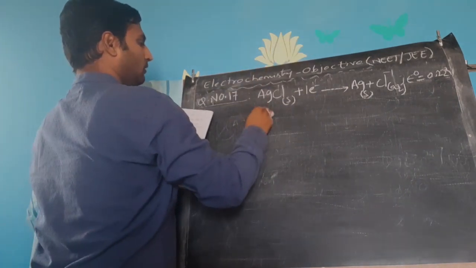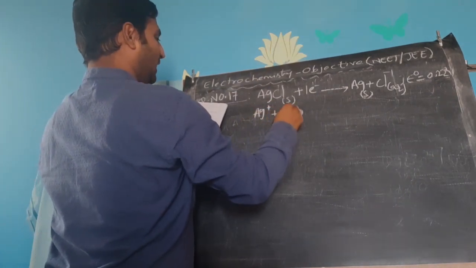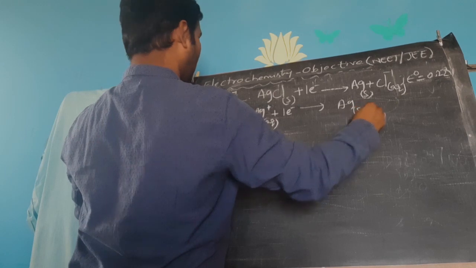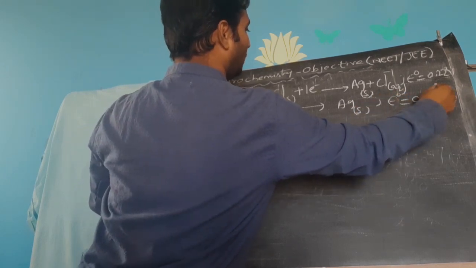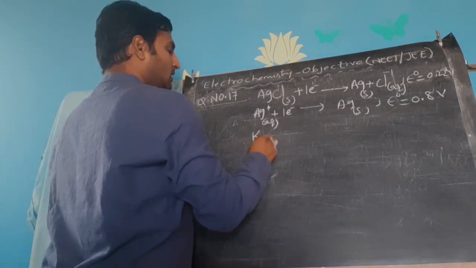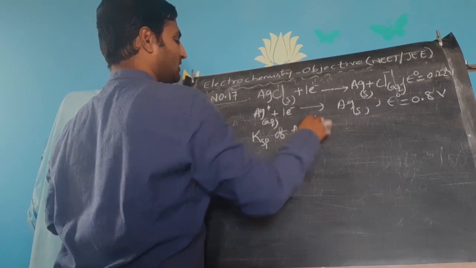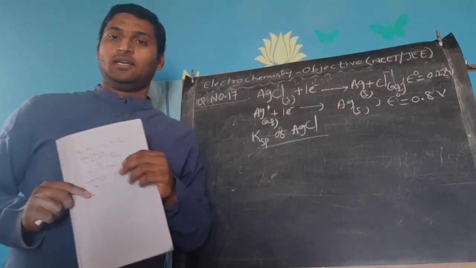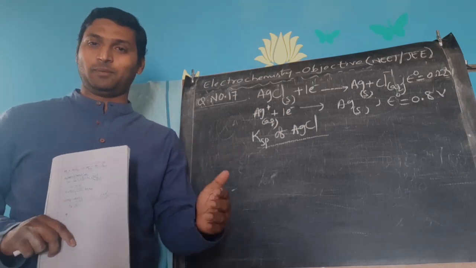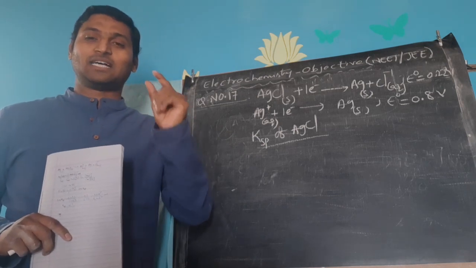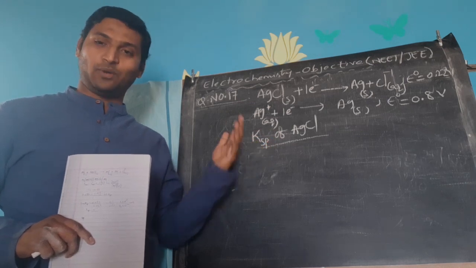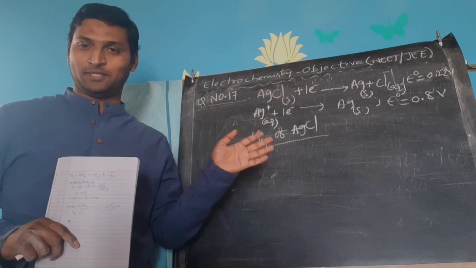Now, aqueous silver cation gains one electron to form silver solid, for which you know a familiar value, 0.8 volts. Now he is asking the solubility product of AgCl. What you can do is go back to your ionic equilibrium from first year and quickly revise the concept of sparingly soluble salt and the concept of solubility product. However, as a part of my duty, I am also doing it here.